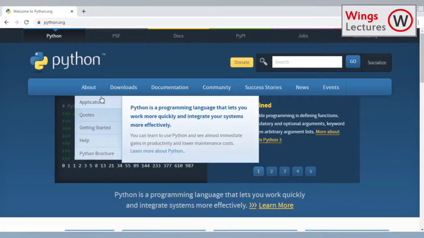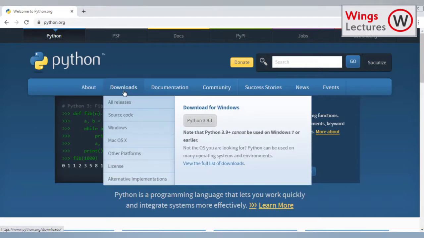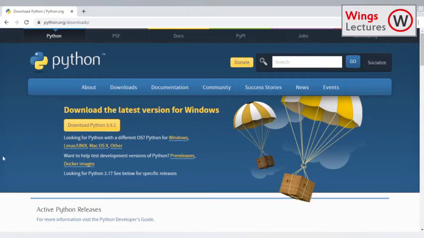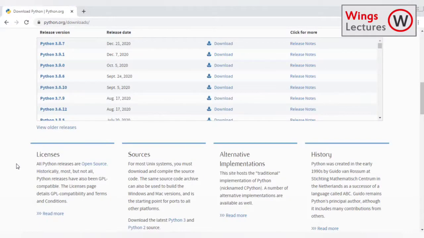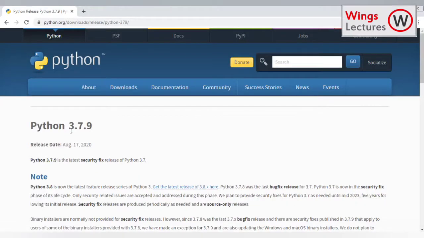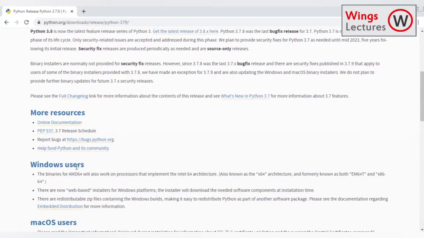and here we can see all the versions of Python. Python 3.9.1 is the latest version, but we cannot use it in Windows 7. So I'm going to download an earlier version, 3.7, which is compatible for all the basic users. By clicking download here, the version is 3.7.9, so it will support Windows 7 also.